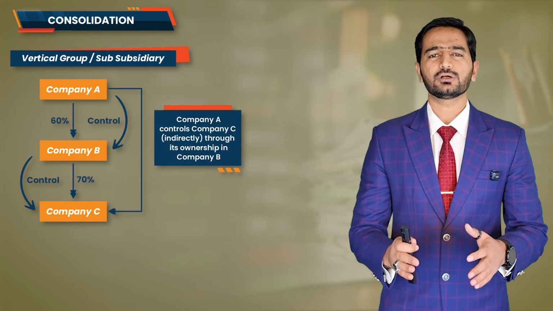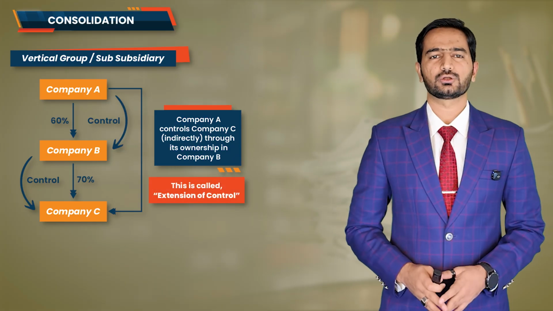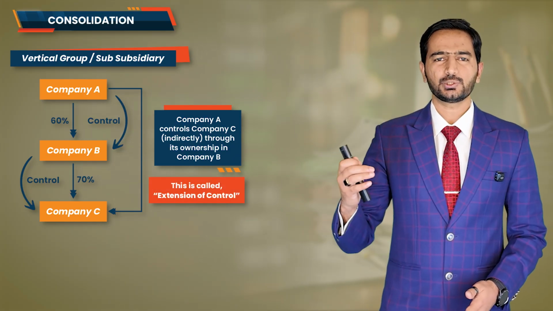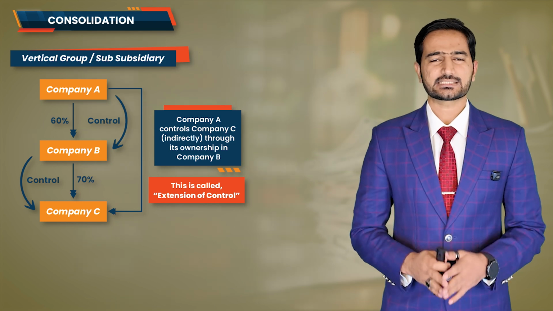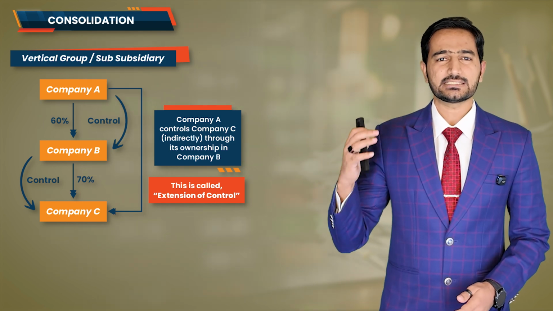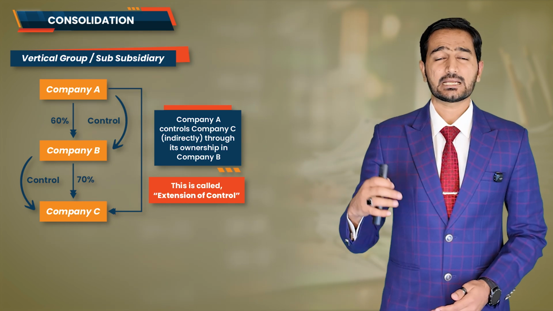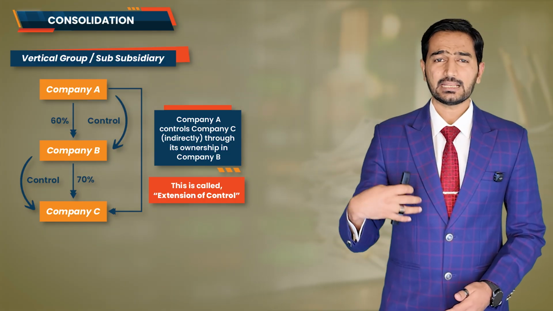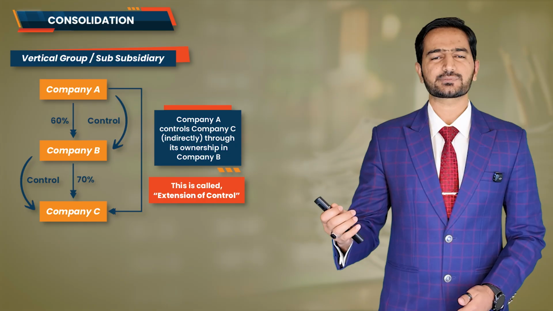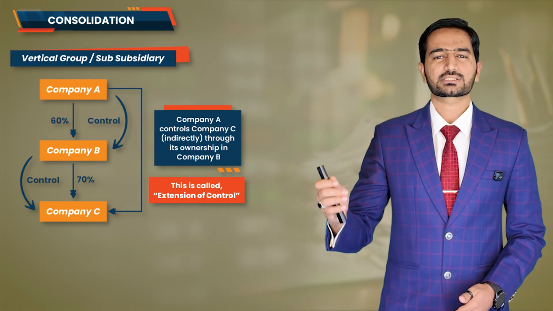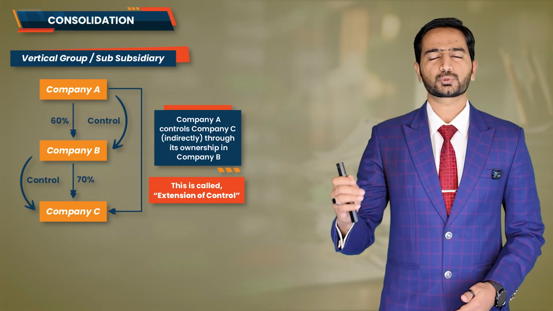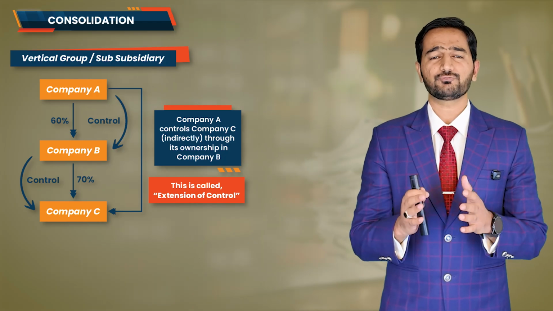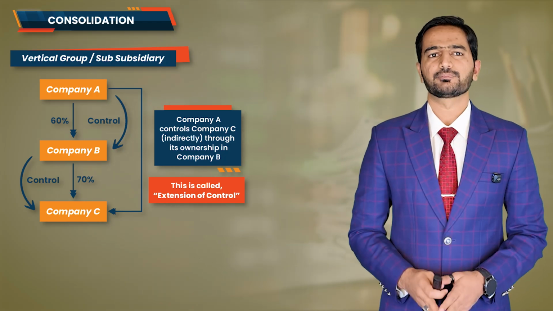This is what we call an extension of control, where control passes down the chain from one entity to another. So in this example, company A is the parent company, company B is the direct subsidiary of company A, and company C is the indirect subsidiary of company A because company A is controlling it through company B. And this kind of group structure is what we refer to as vertical group.